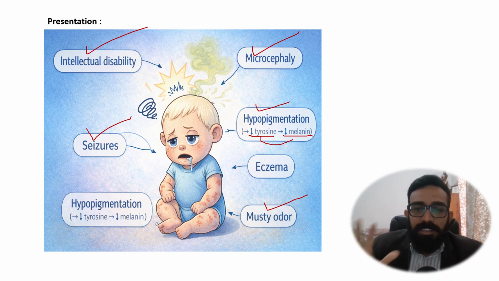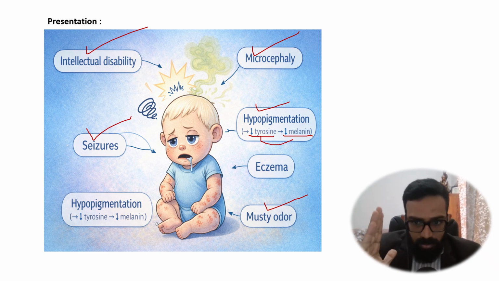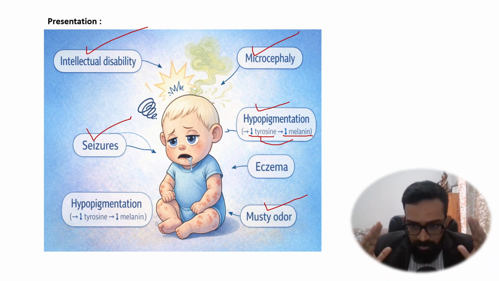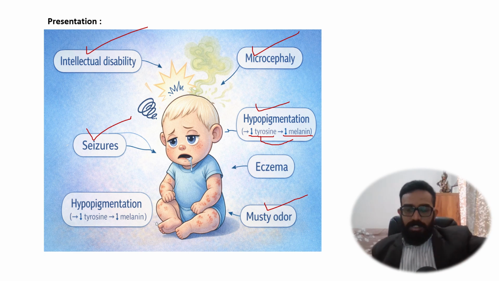Now this is the classic presentation they give you in the exam, and they check if you can recognize it's phenylketonuria or not. If you can recognize it's phenylketonuria and they want to increase the difficulty, what they will say is that even with a restricted diet of phenylalanine, the patient, even with less dietary intake of phenylalanine, is still having this neurological damage.